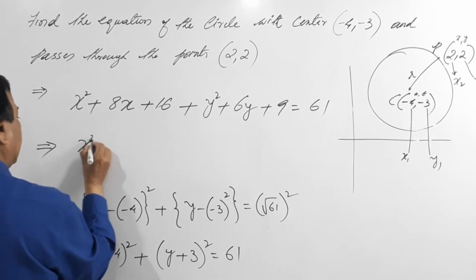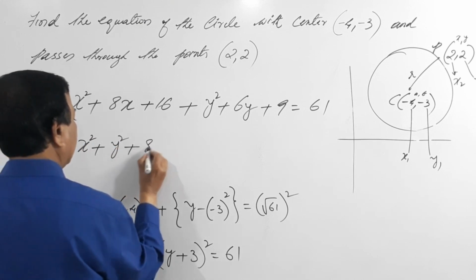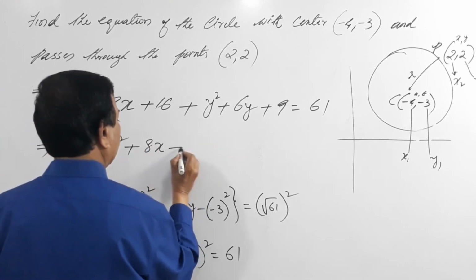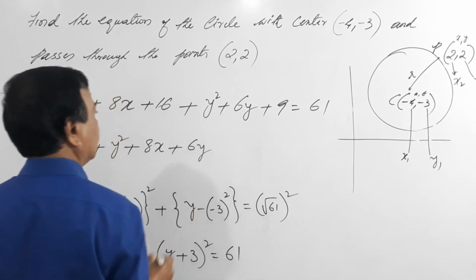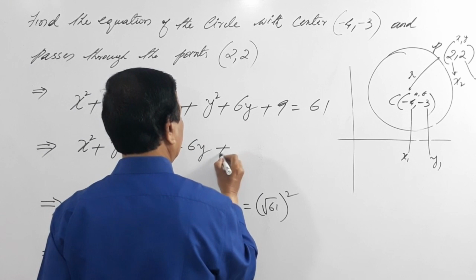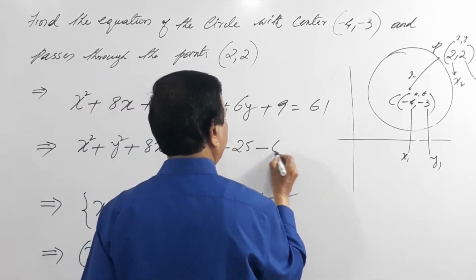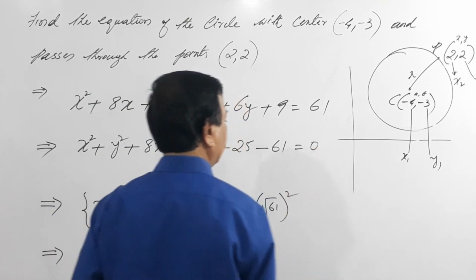That is x square plus y square plus 8x plus 6y, 16 plus 9 is 25. I bring this to the left hand side, minus 61 equals 0.